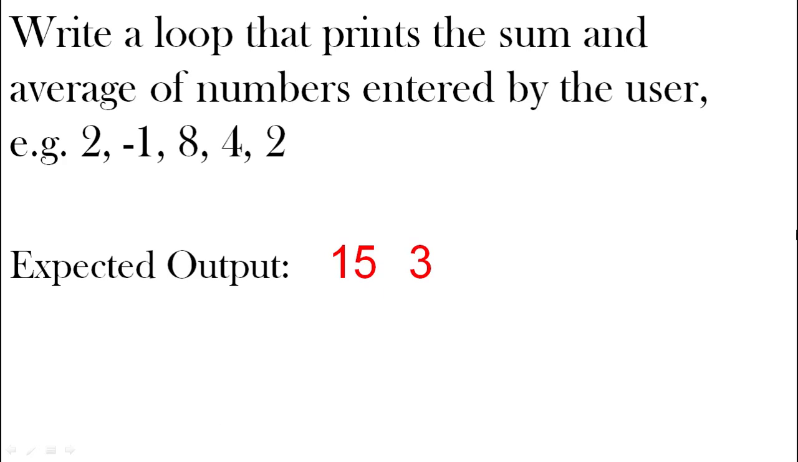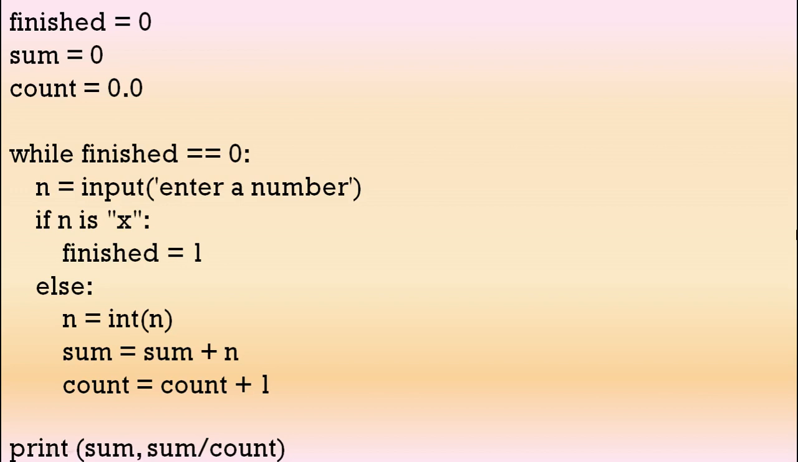Final question, write a loop that prints the sum and average of numbers entered by the user. So we've written the code to get a number from the user, we know how to add the numbers up. We did that before, so we're just going to add the average. So here's the whole code. There's quite a bit here, so we're going to break it up in two and then show you the whole code again. So let's look at the beginning.